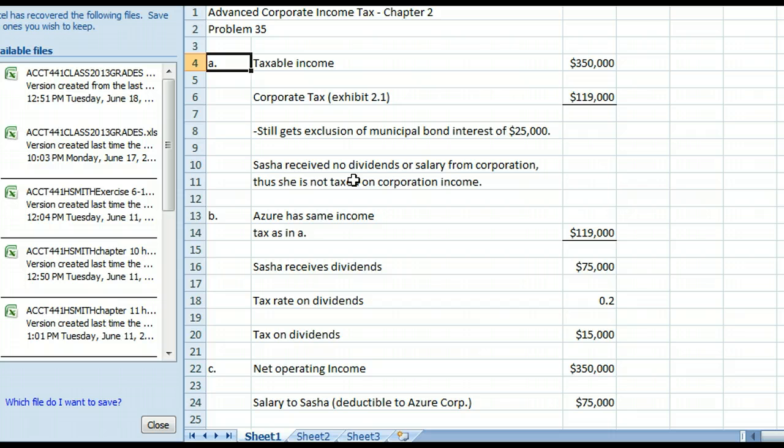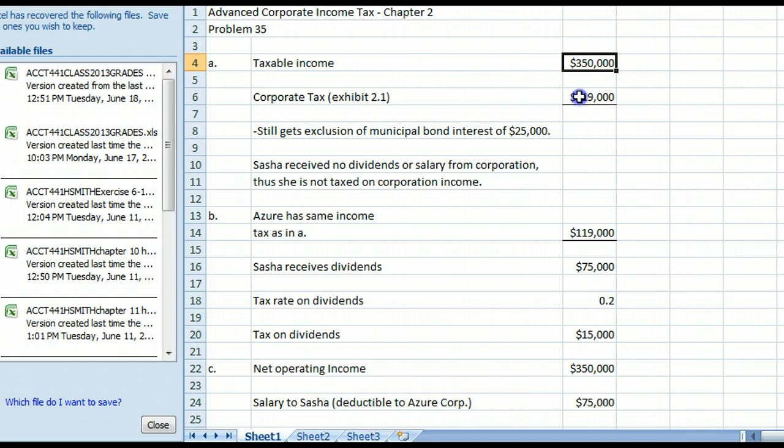Okay, under A, we want to assume first that Azar is a C corporation and pays no dividends or salary to Sasha. If you'll notice, if we are a C corporation, our taxable income is $350,000. We still get the exclusion of the municipal bond interest of $25,000.